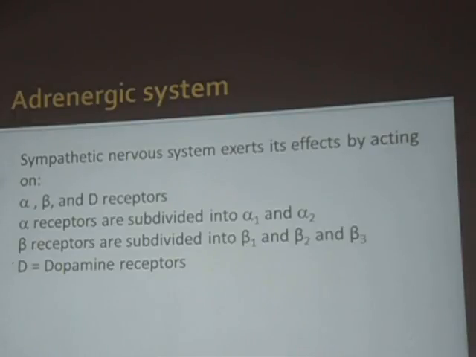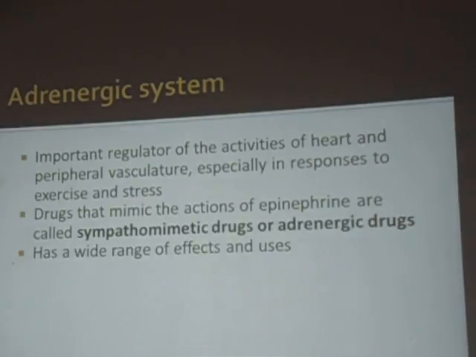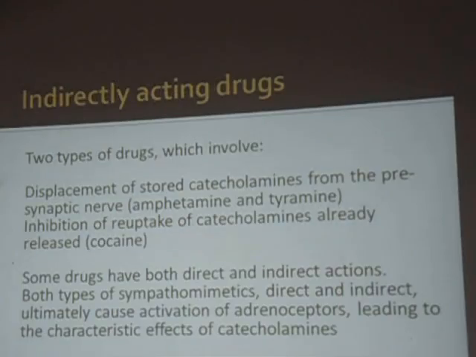Beta 2 receptors: vessels, bronchi, uterus, liver, GIT. So for the adrenergic system, you need to remember where the receptors are present and what uses are there.